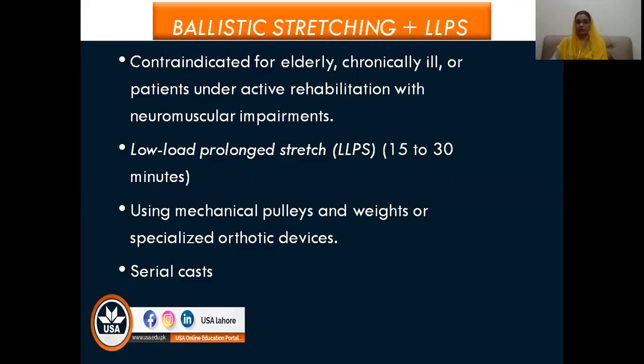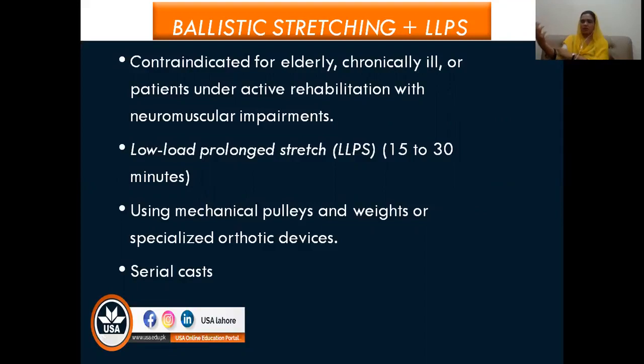Then we have another kind of stretching that is called low load prolonged stretch. The stretch is again low load, but it is applied for a prolonged period of time, usually 15 to 30 minutes. Obviously, such a long stretch cannot be applied by the therapist, it becomes very difficult. So we need some external help. Most of the time, to apply this low load long stretch, we will use some kind of pulley or weight, or orthotic devices can even be used to maintain such a stretch.